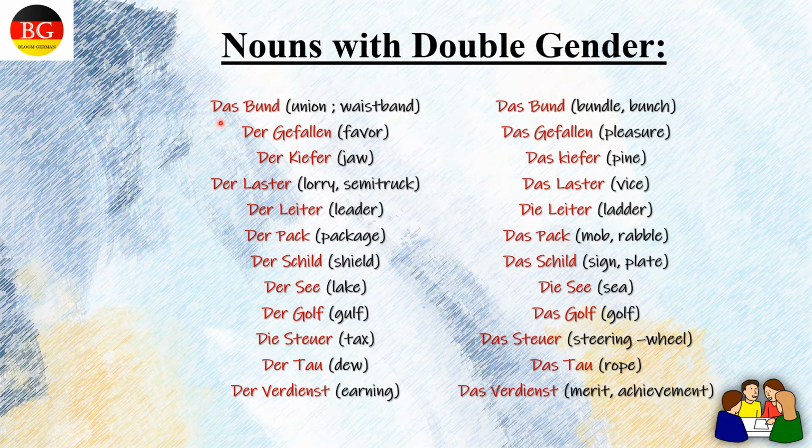Nouns with a double gender. Zum Beispiel der Bund. The meaning is union or waistband. Das Bund. Another meaning is bundle or a bunch. Der Gefallen. Meaning is favor. Das Gefallen. Meaning is pleasure. Der Kiefer. Meaning is jaw. Das Kiefer. Meaning is pine.